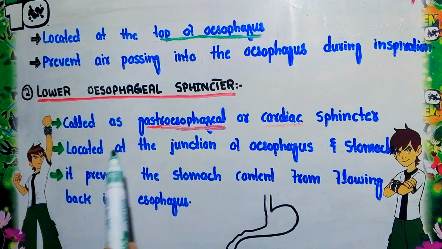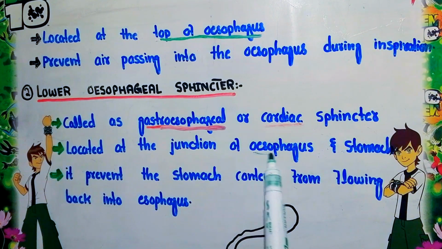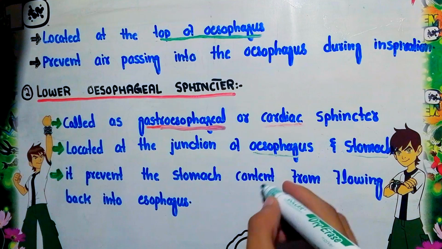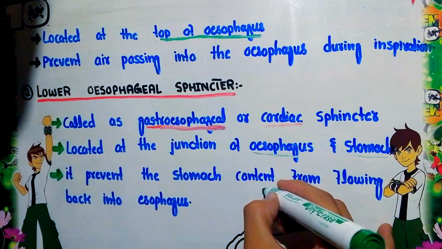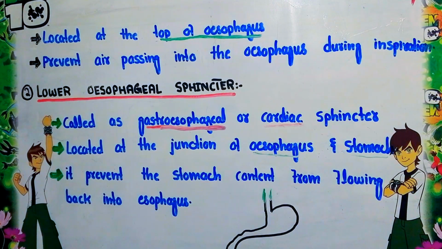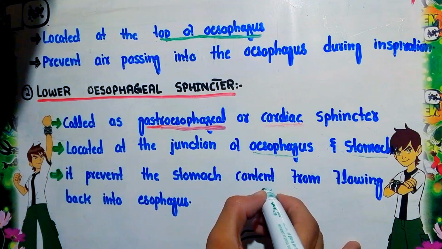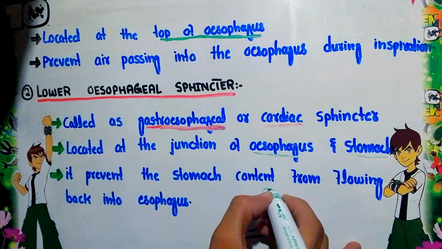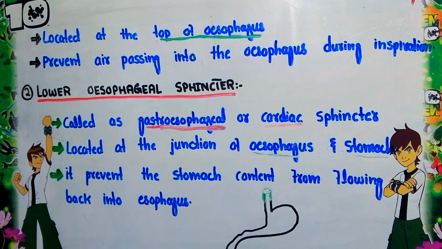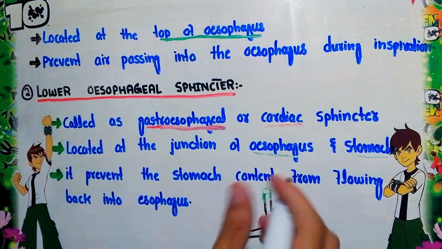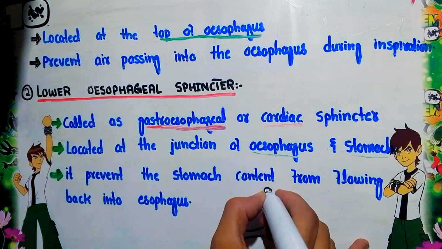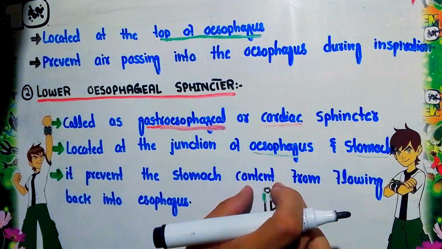So this is located at the junction of the esophagus and stomach. Here is the muscular tube. Now this muscular tube is basically the esophagus. Right here is actually the top of the esophagus. This is called the upper esophageal sphincter or cricopharyngeal sphincter. So this is present here.